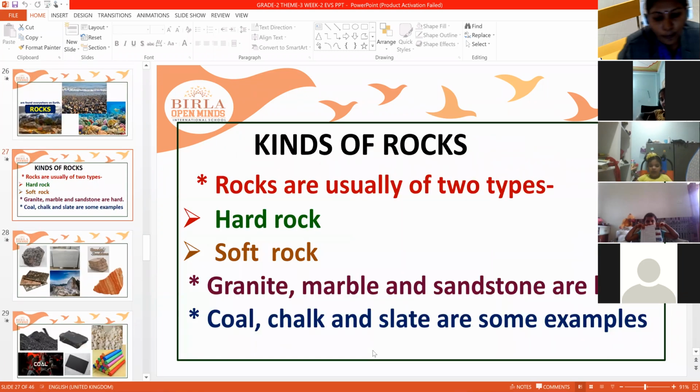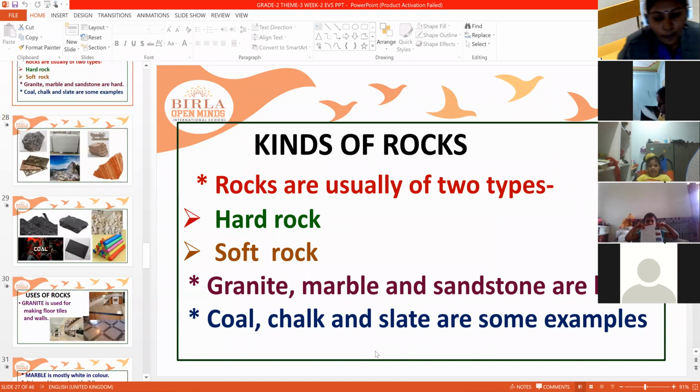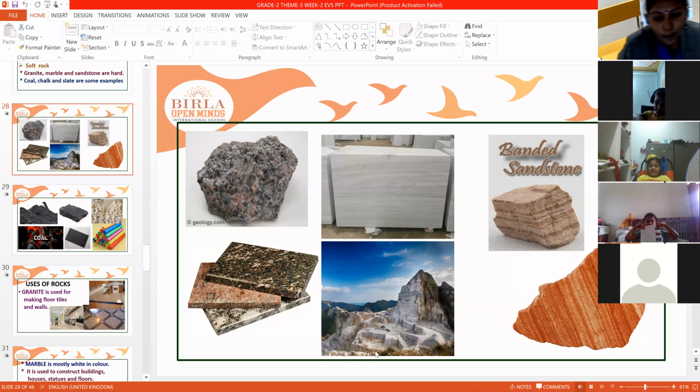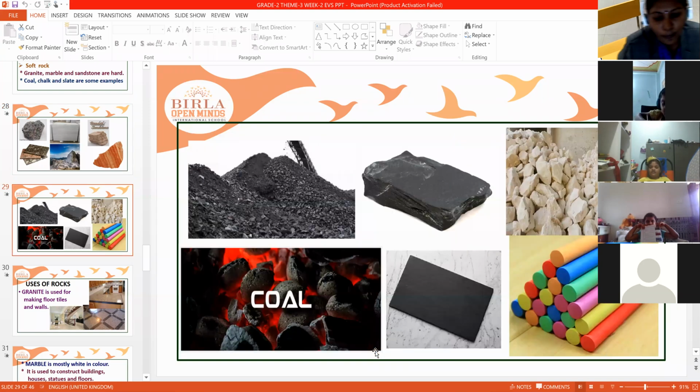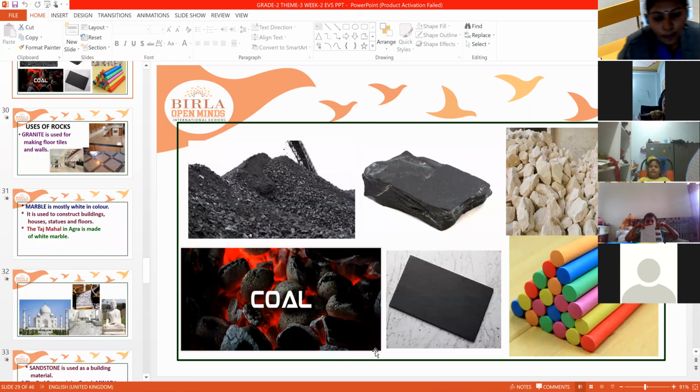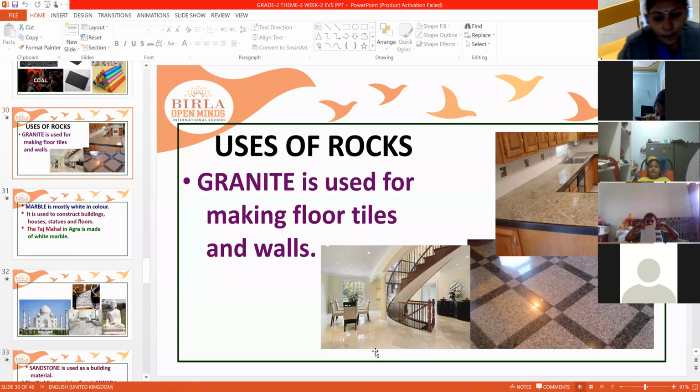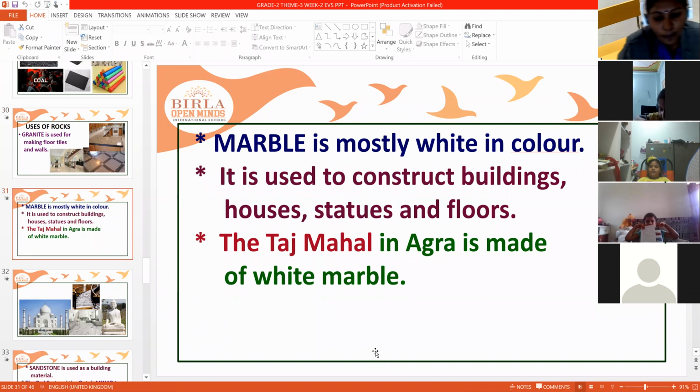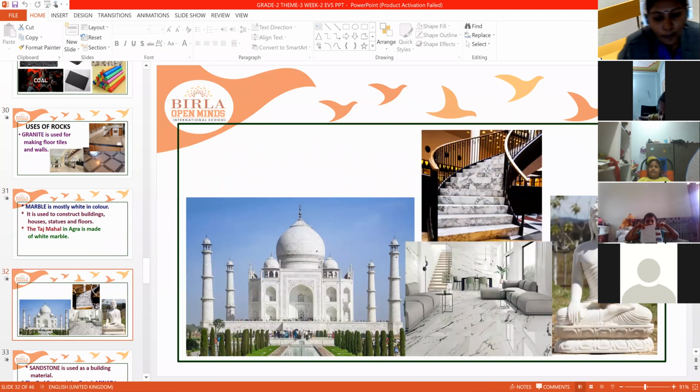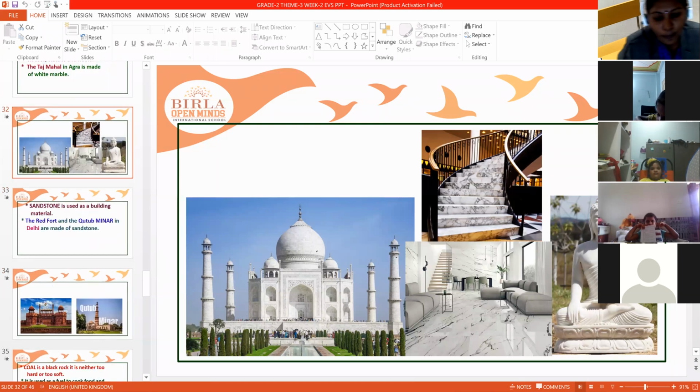Hard stone or hard rock and soft rock. These are all the hard rocks, and these are all the soft rocks. And the uses of rocks are: granite is used for making tiles and walls. Marble is mostly white in color, and it is used to construct buildings, houses, statues and floors. The best example you can give is the Taj Mahal in Agra, which is made of marble only.